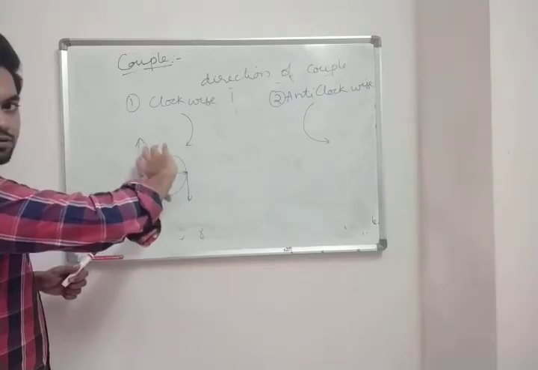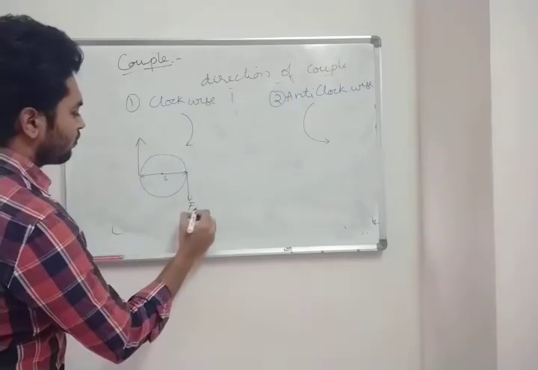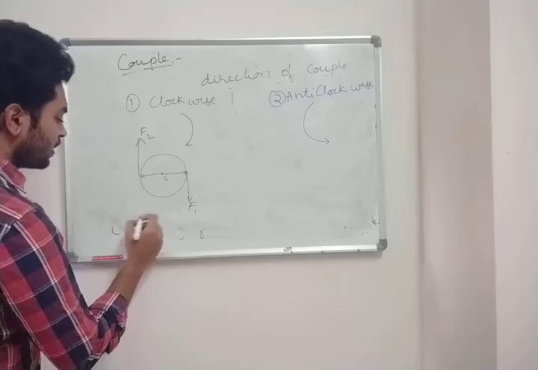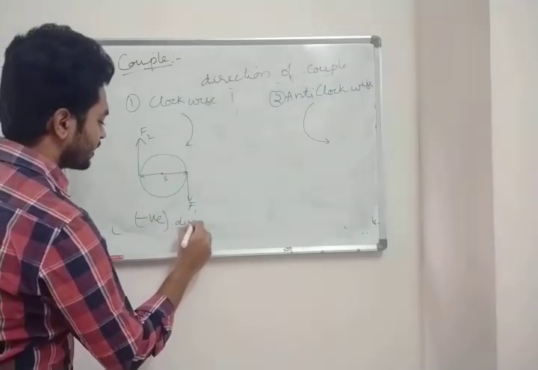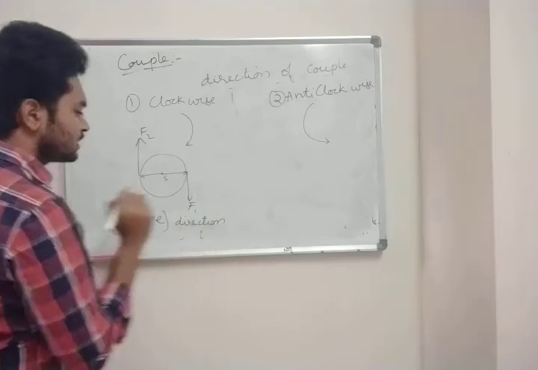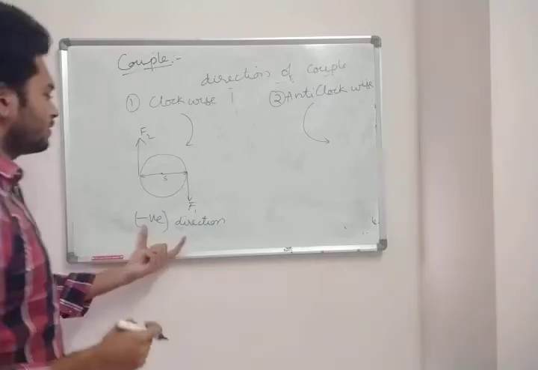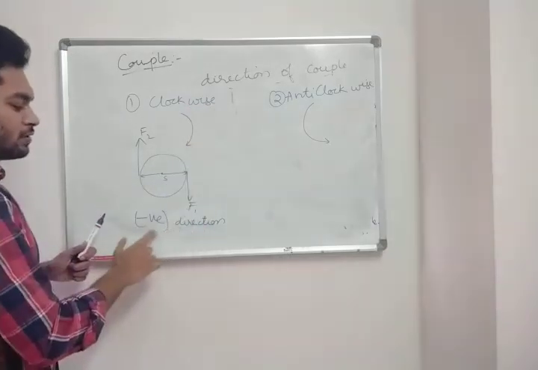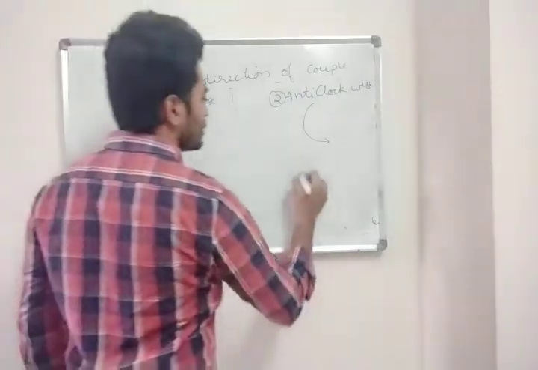Clockwise. So F1, F2. This clockwise we are going to take as negative.